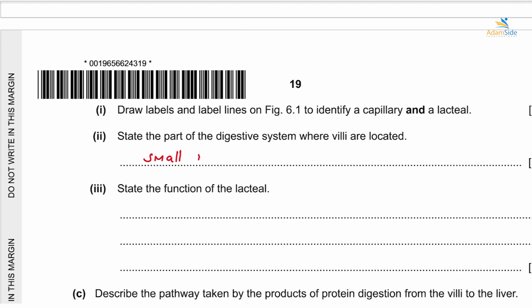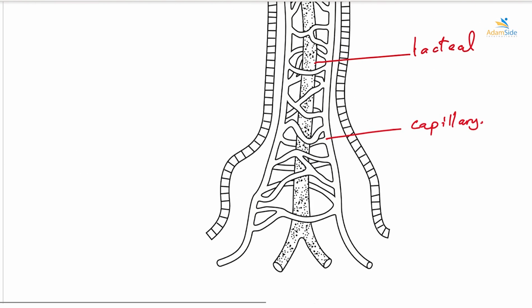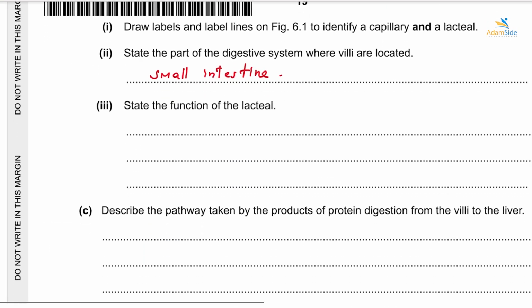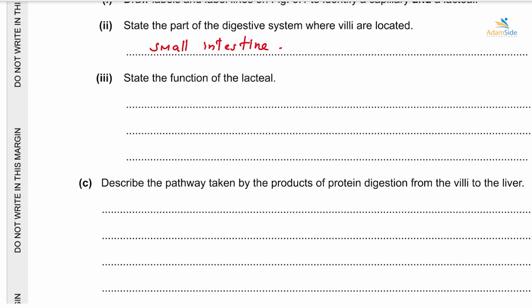Then the next question is, state the function of a lacteal. Its function is to absorb and transport fats.